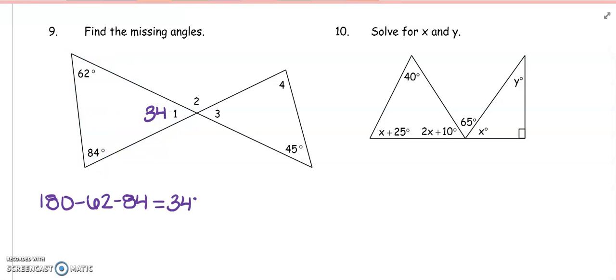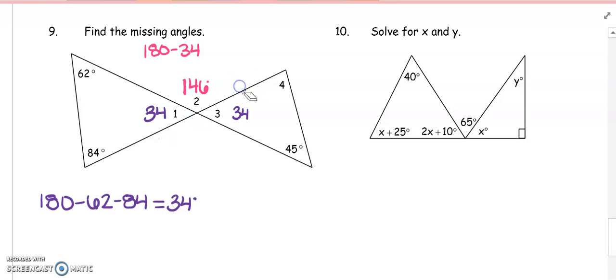Now, do you see how angle 1 and angle 3, those are vertical angles, aren't they? So if 1 is 34, doesn't 3 have to be 34 as well? It does. We're done with that one. Let's find angle 2 now. Angle 1 and angle 2 make up a straight line. So to find angle 2, all I have to do is 180 minus 34, and I'll see that angle 2 is equal to 146.